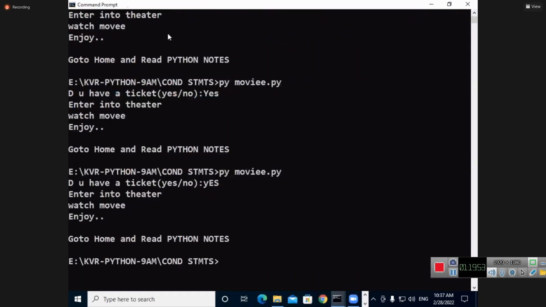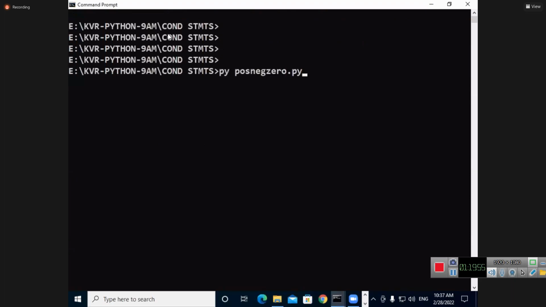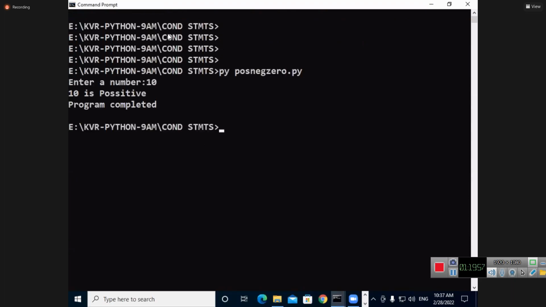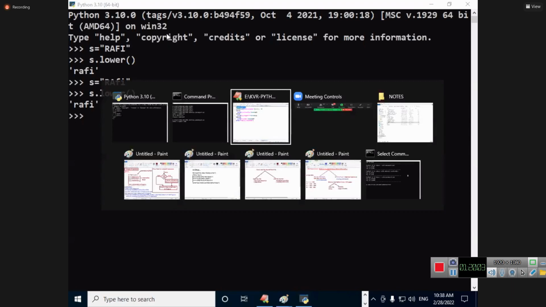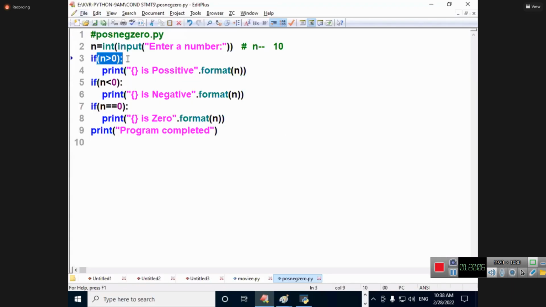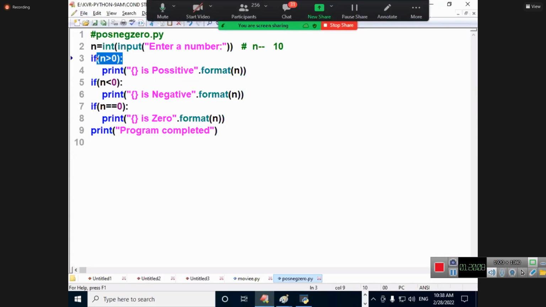Go to the place, the positive, negative, zero program. Say 10. 10 is positive and completed. Next, please. Minus 100. Minus 100 greater than 0, false. False means coming to where? This one. Minus 100 less than 0, true. True means what is printed?